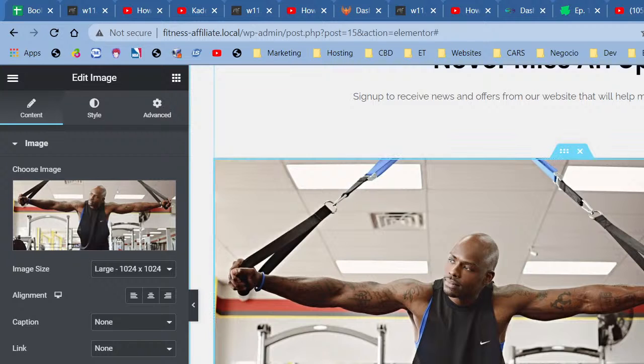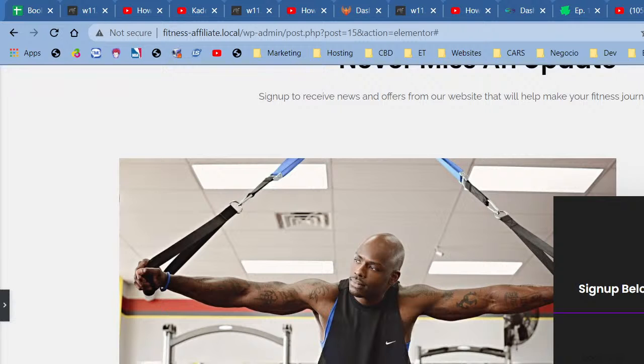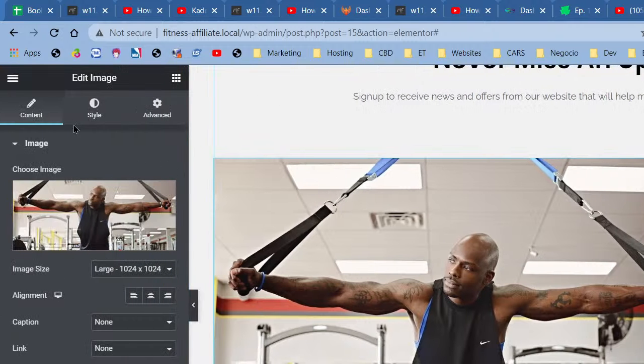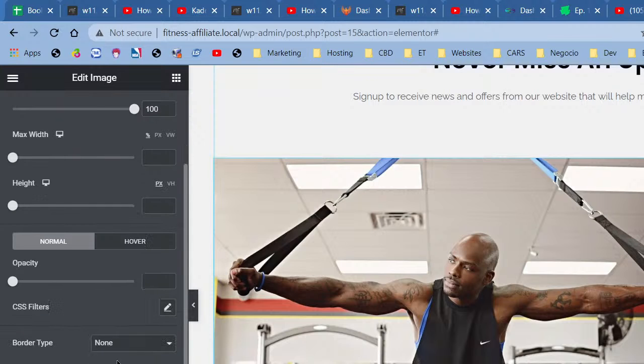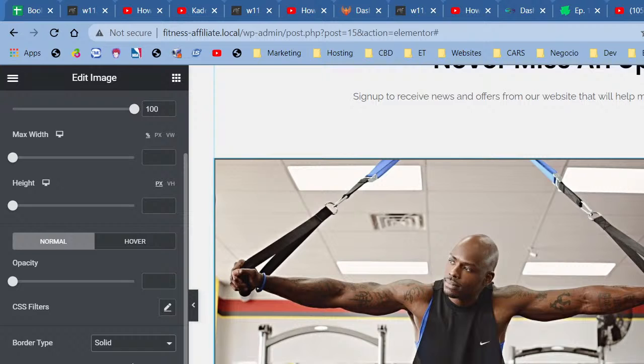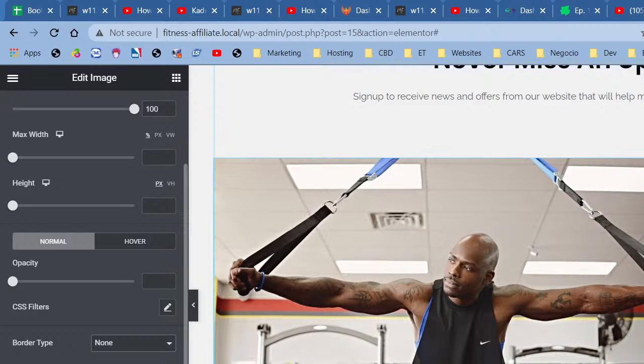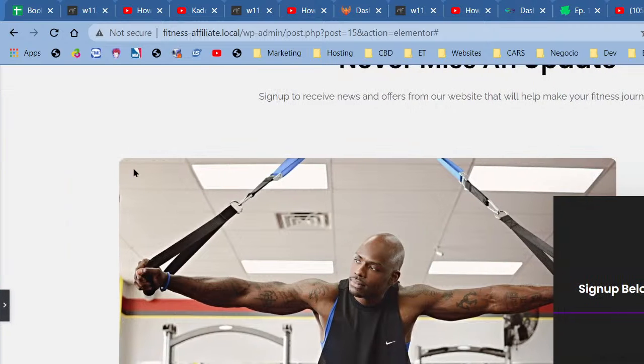Okay, and now, my friends, the edges are a little bit sharp. So I'm going to change the heading just a bit. You'll see the border. So the border type, border radius. I'm going to say solid. No, I don't want solid, but I do want to change the border radius to 10. All right, so change to 10 and you see the edges are smooth, right?